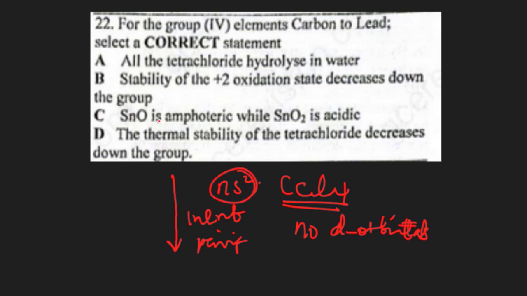C. Tin monoxide is amphoteric, while tin dioxide is acidic, which is not true. All the monoxides of tin and germanium are amphoteric. D. The thermal stability of tetrachlorides decreases down the group. This is because the stability of the +4 oxidation state decreases down the group. Hence, the stability of tetrachlorides will also decrease down the group. So D is our best answer.